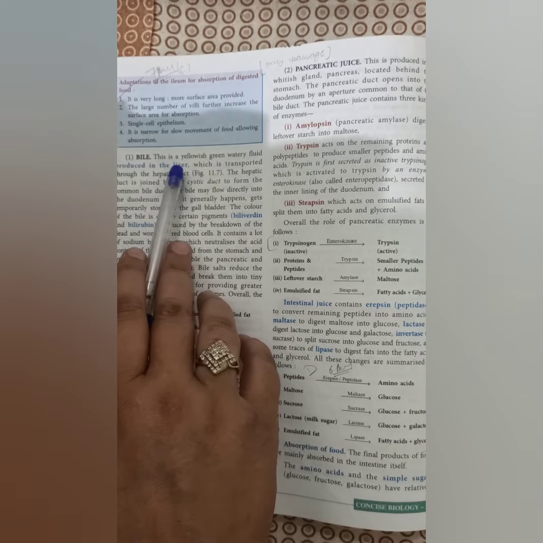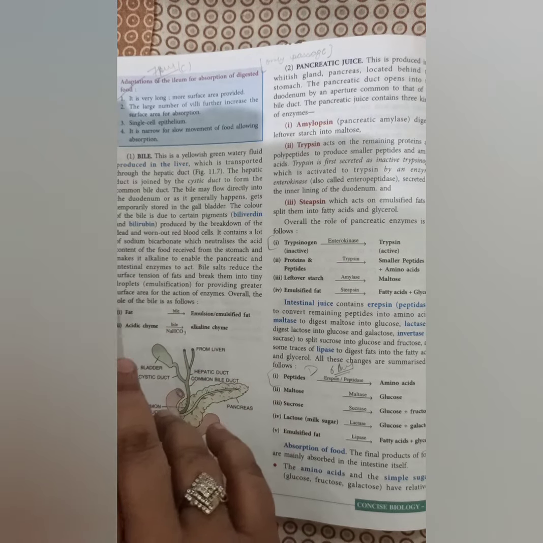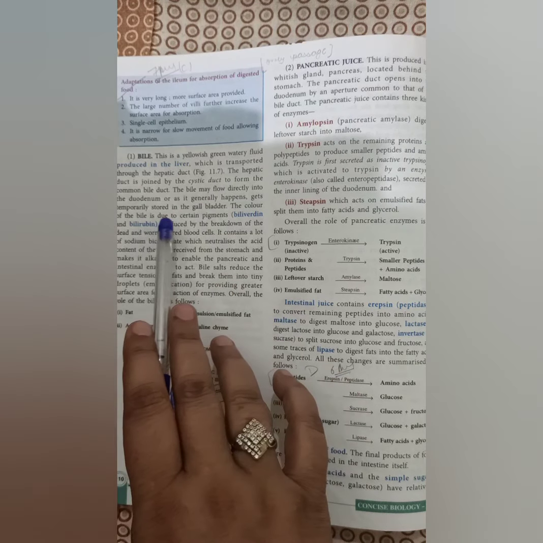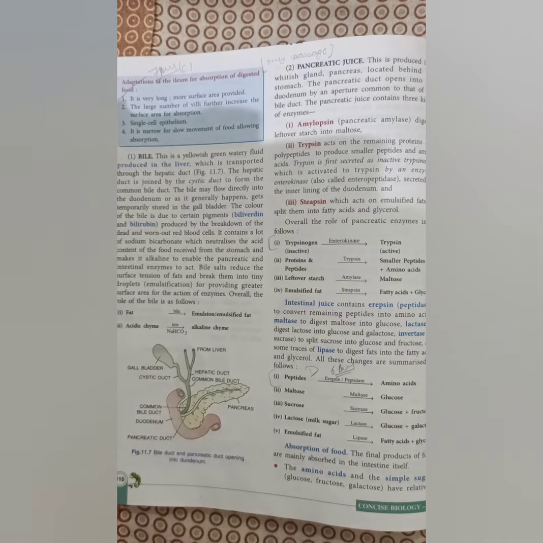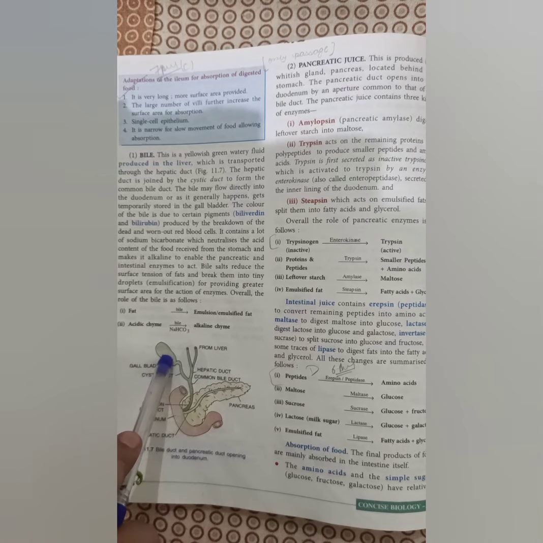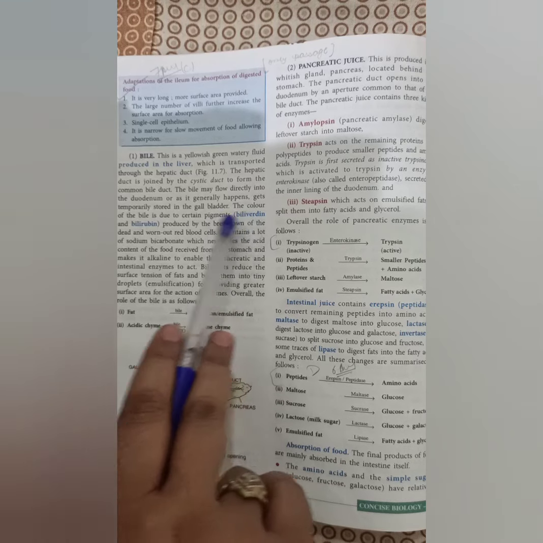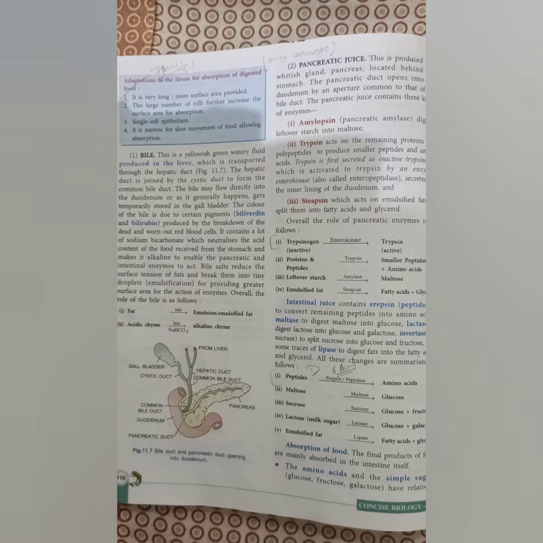It is a yellowish green watery fluid that is produced in the liver, and basically it is transported by the hepatic duct. The bile may flow directly into the duodenum, or, as it generally happens, it can be temporarily stored in an organ that is known as the gallbladder. So here the bile gets stored, and the color of the bile, as you can see, is yellowish green, due to the presence of certain pigments known as biliverdin or bilirubin, that are produced by the breakdown of dead and worn out red blood cells.